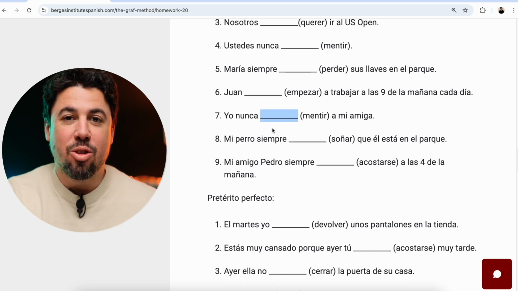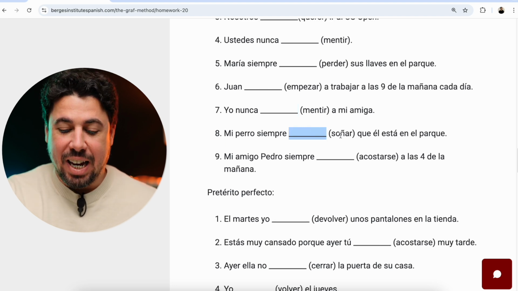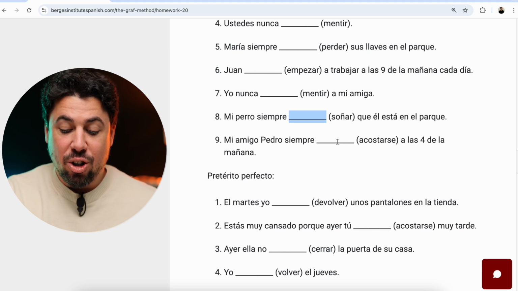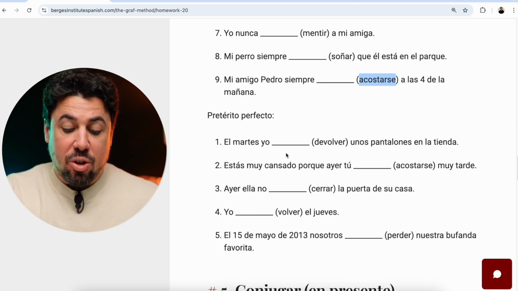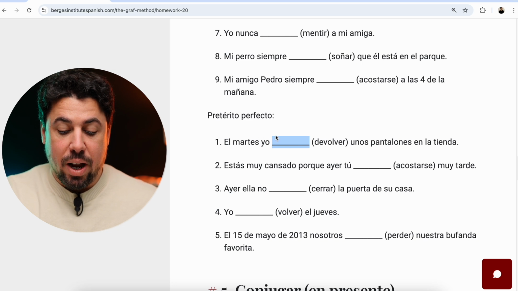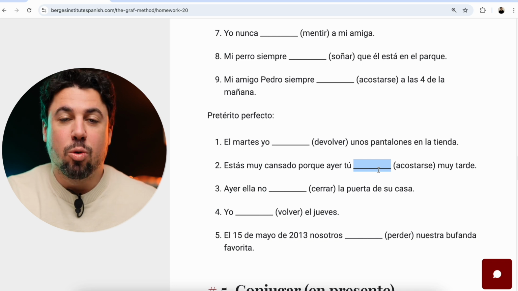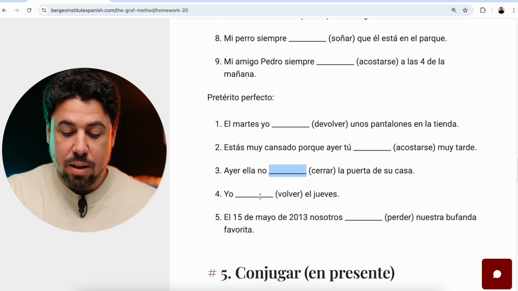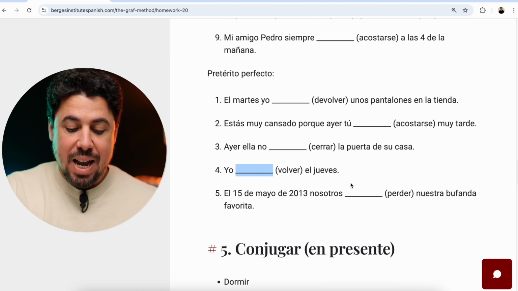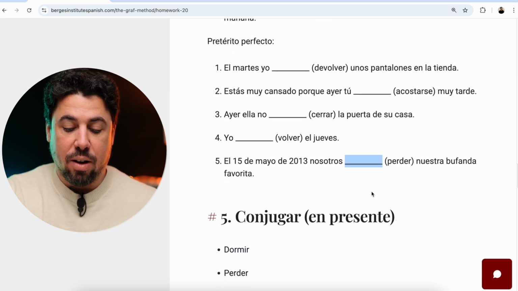Yo nunca miento a mi amiga. Mi perro siempre sueña que él está en el parque. Mi amigo Pedro siempre se acuesta a las 4 de la mañana. And these ones in pretérito perfecto, there is no stem change in pretérito perfecto. So, el martes yo devolví unos pantalones en la tienda. Estás muy cansado porque ayer tú te acostaste muy tarde. Ayer ella no cerró la puerta de su casa. Yo volví el jueves. El 15 de mayo de 2013, nosotros perdimos nuestra bufanda favorita.